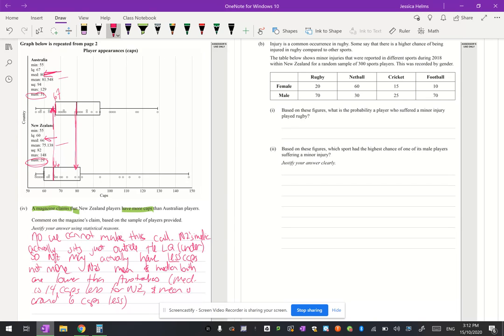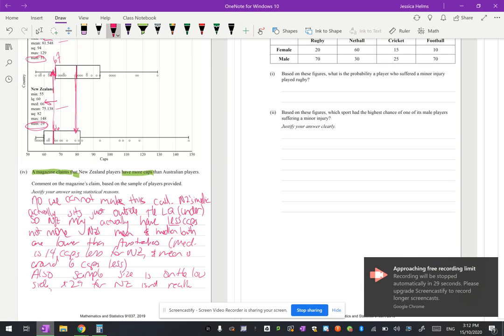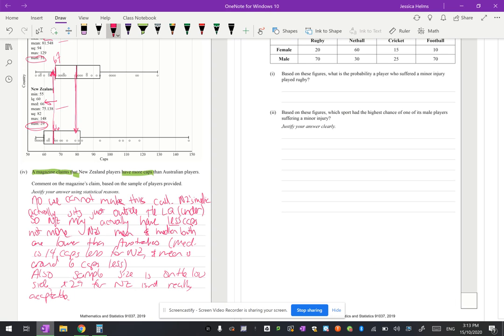But we also may want to be like, well, actually also sample size is on the low side, and 29 for New Zealand isn't really acceptable. And then say something like it's too narrow a margin to make the call.